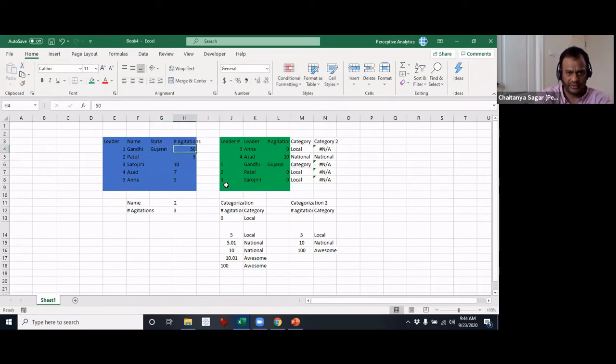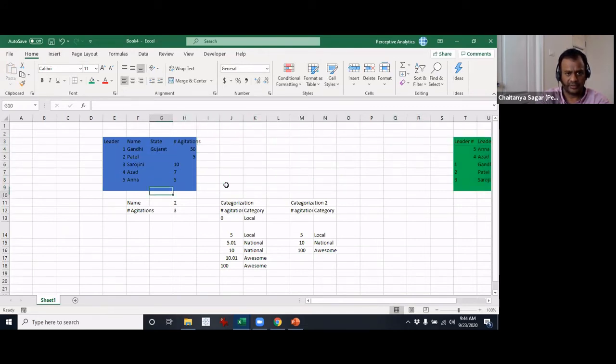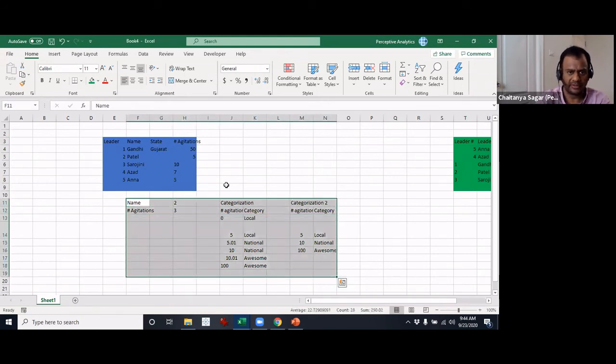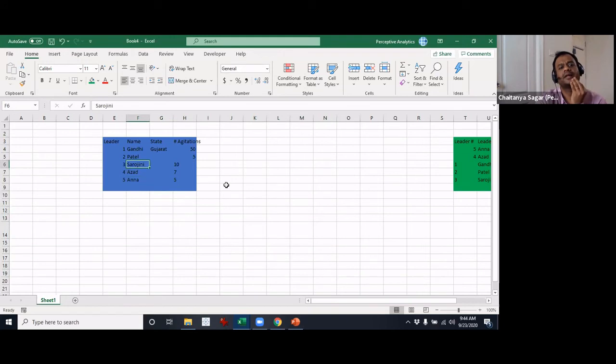I'm going to cut this out, remove all this stuff here. I'll remove this also, not required. I'll remove the leader number here. So you have Gandhi, Gujarat, and then you have Azad.